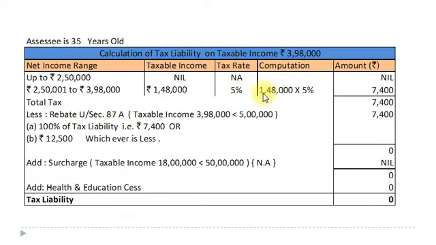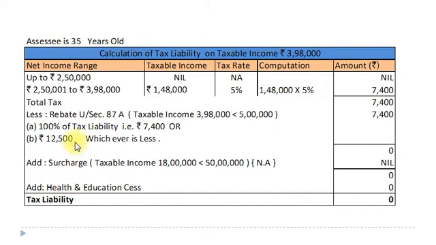Computation: 1,48,000 multiplied by 5%, that is rupees 7,400. So our total tax amounts to rupees 7,400. Now we will deduct rebate under section 87A. Since our taxable income rupees 3,98,000 is less than 5 lakh, the rebate will be applicable.